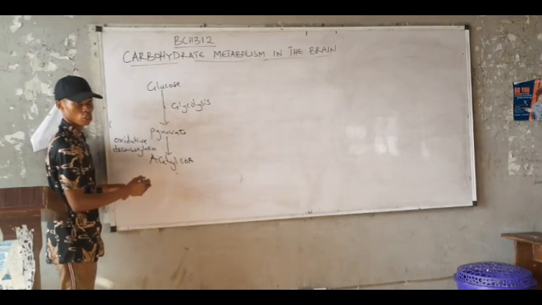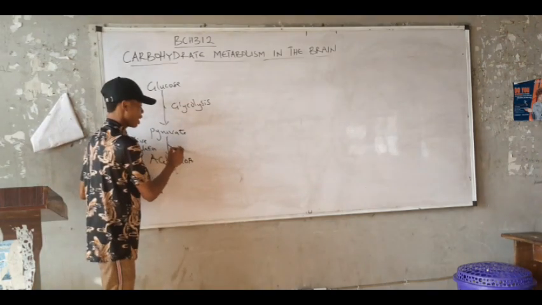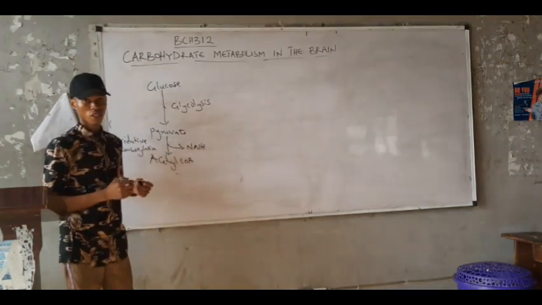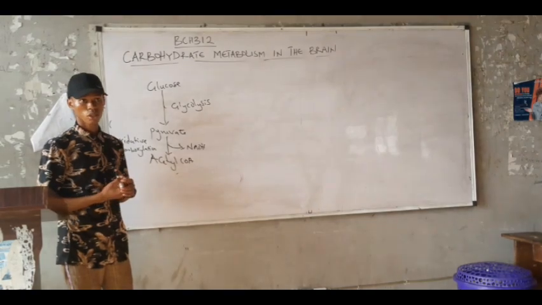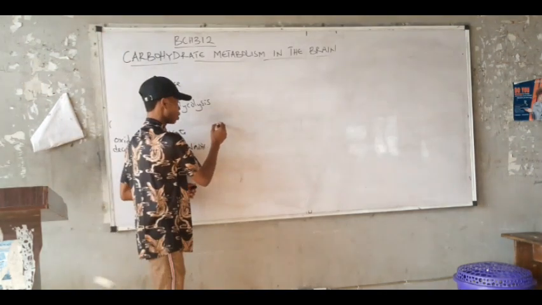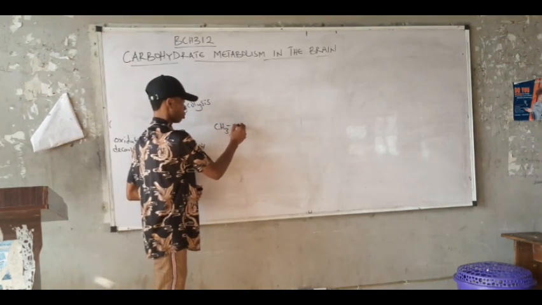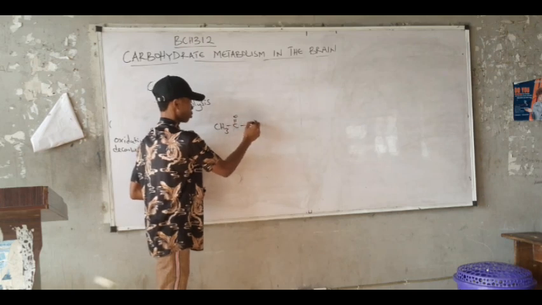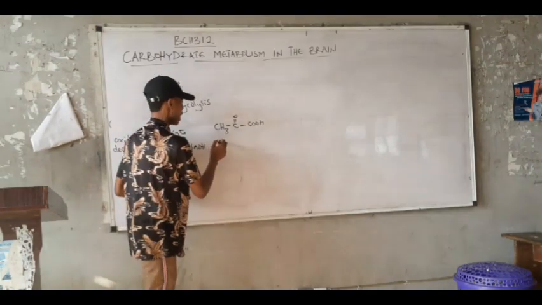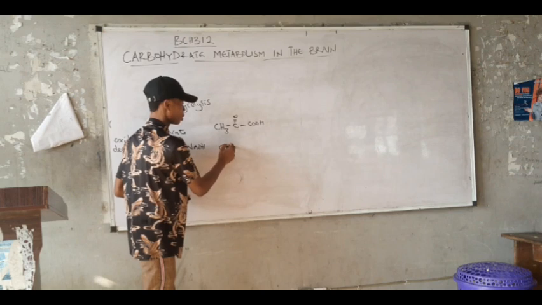Oxidative decarboxylation. In the process, NADH is produced. Why is it called oxidative decarboxylation? Now look at the structure of pyruvate. This is pyruvic acid. Now look at the structure of acetyl-CoA.